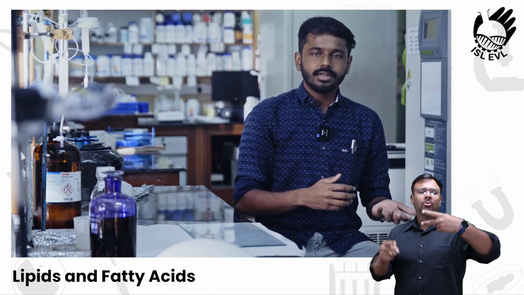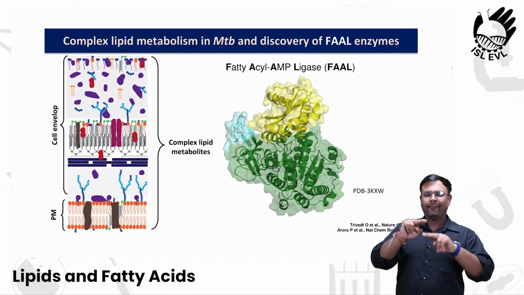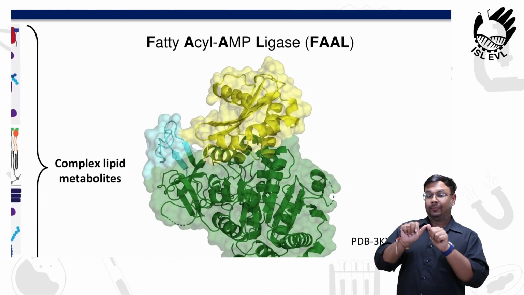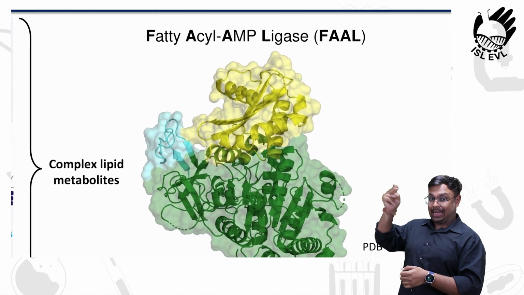All life forms are made up of cells, and these cells are encompassed by membranes. And membranes are made up of a class of molecules called lipids, and fatty acids are a major constituent of lipids. We study a class of proteins called fatty acid AMP ligases, FALs in short, that activates these fatty acids and transfers to a class of multi-enzyme complexes called polyketide synthases and non-ribosomal peptide synthetases. These complexes are involved in producing natural products such as antibiotics, surfactants, lipopeptides, etc., to name a few.